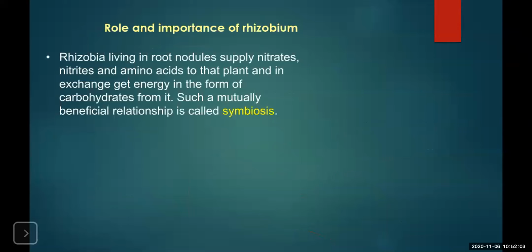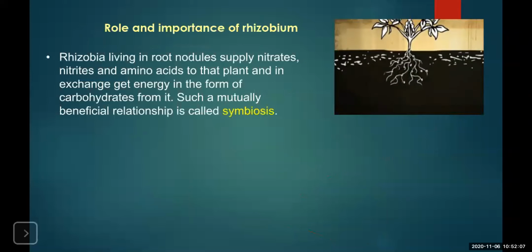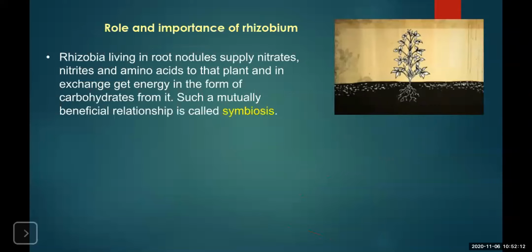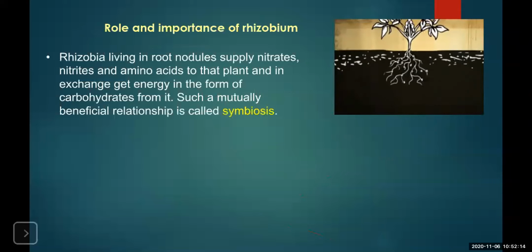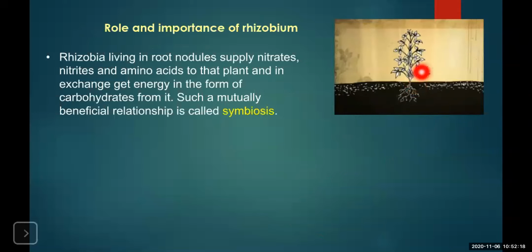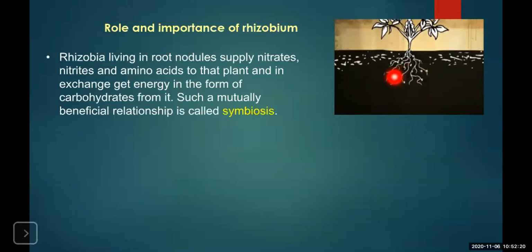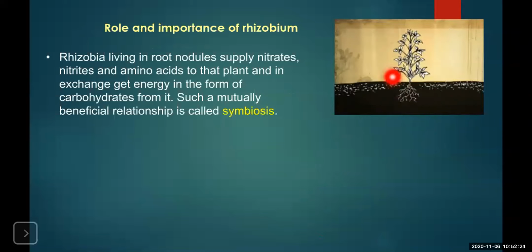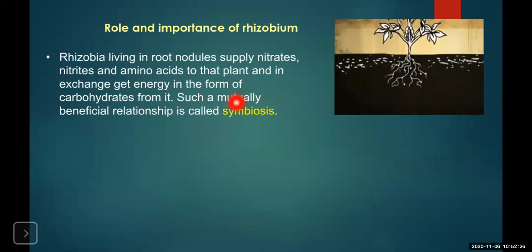Now, what are they? These rhizobia organisms, as you can see in this picture, live in association with the roots of the plant. They infect the roots, form the nodules and live over there. This is called symbiosis.